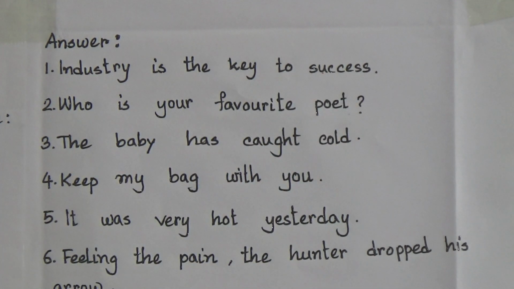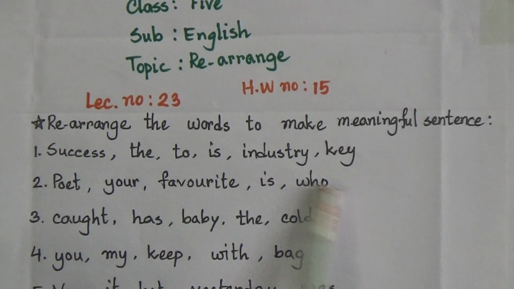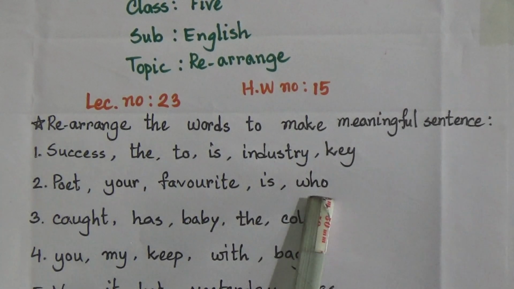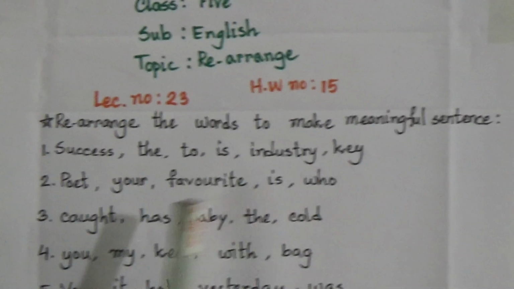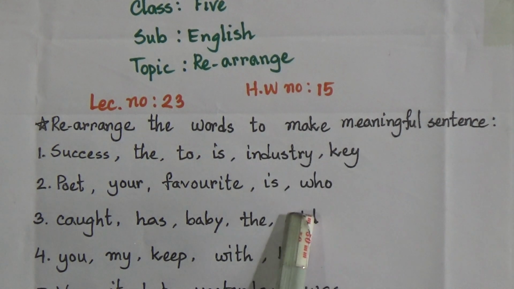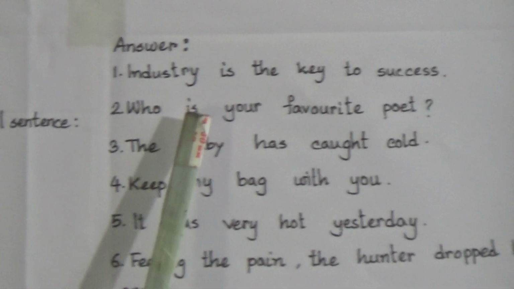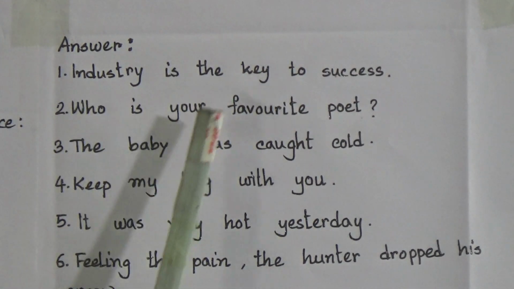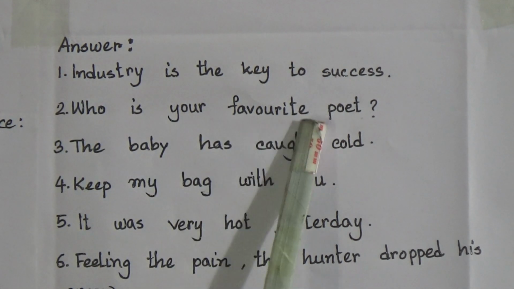Now see number 2. Poet, your, favorite, is, who. So here we have to make an interrogative sentence and you have to start with the WH word who. And you know the structure of a WH sentence, that after the WH word there will be the verb, then the subject. So what will you write? Who is your favorite poet?